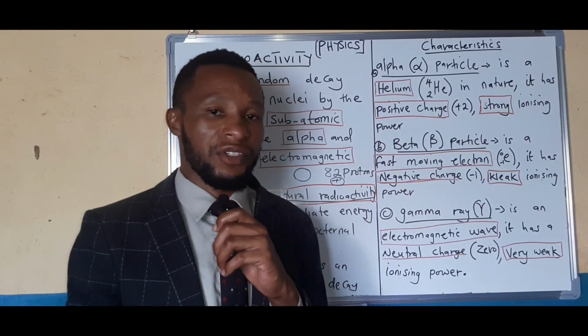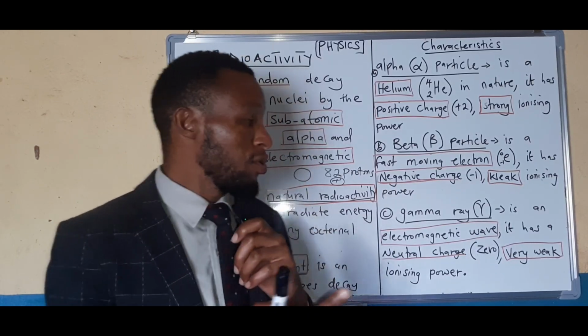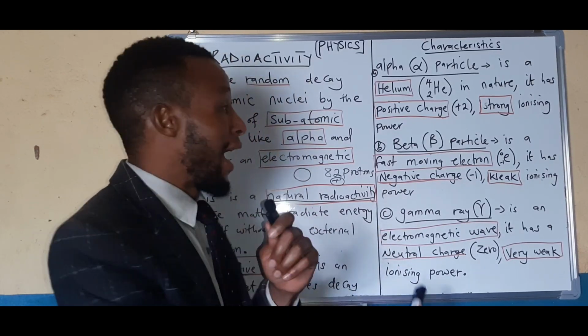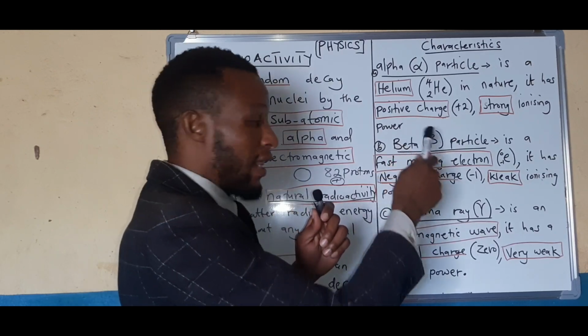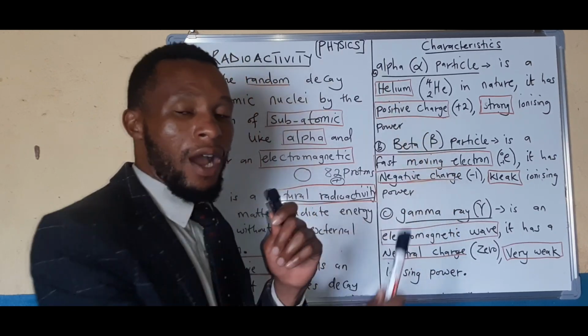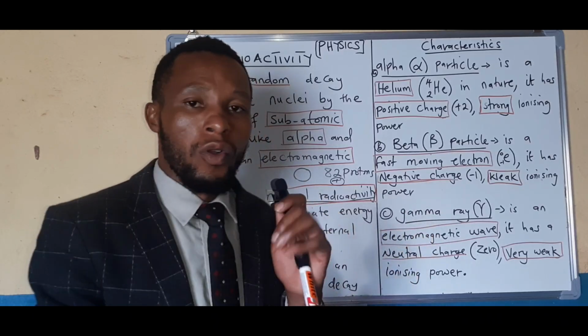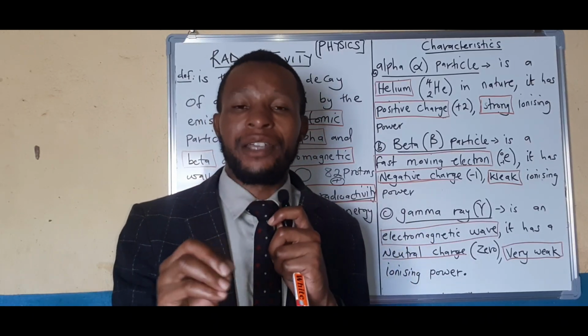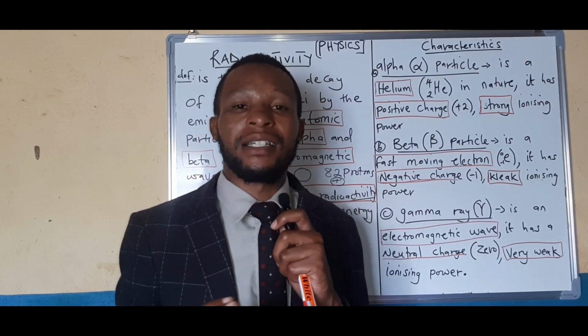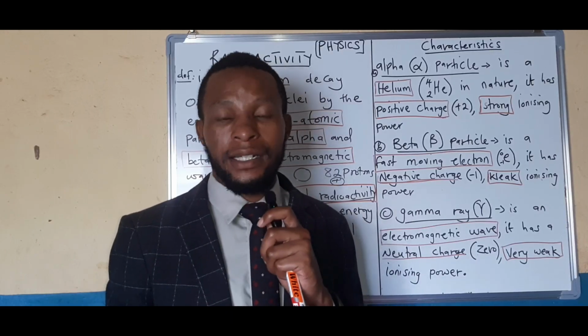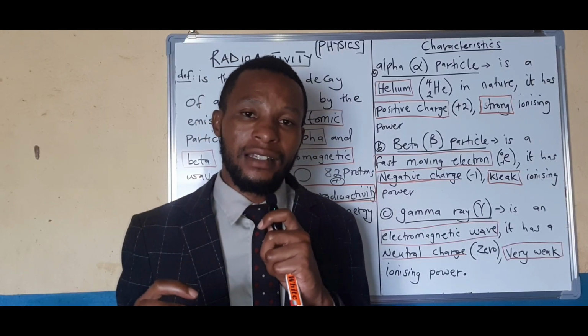It has a negative charge. Then when we come to ionizing power, alpha is the strongest. Then this is weak compared to alpha. So this will make less ions behind once it penetrates through matter.